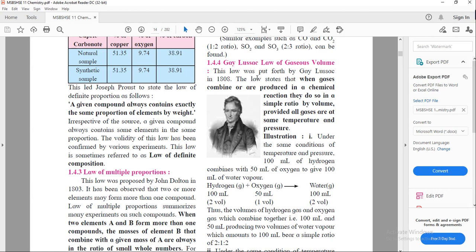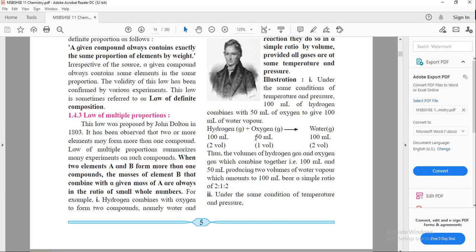It is 1.4.4. It was given by Gay-Lussac in 1808. According to this law, when gases combine or are produced in a chemical reaction, they do so in a simple ratio by volume, provided all gases are at the same temperature and pressure. So what is meant by this law? In the reaction, the reacting molecules and the product which is formed should be gaseous. It is applicable only for gaseous reactions.